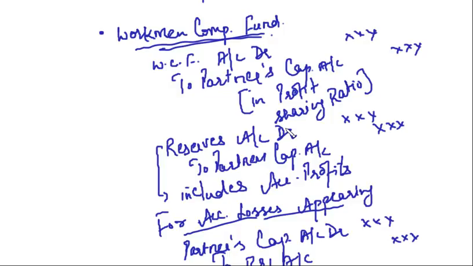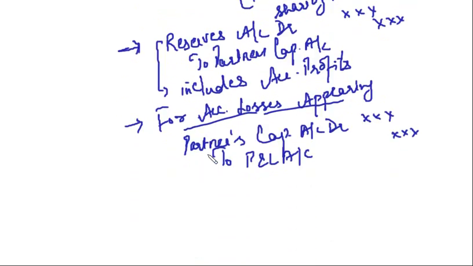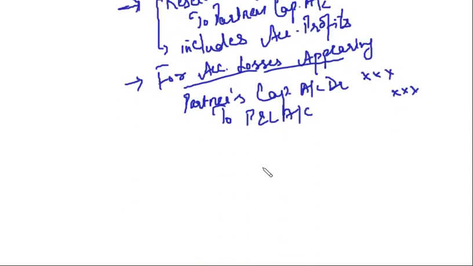Clear? So, from this, I can say that all the reserves appearing in the balance sheet on the date of dissolution will be transferred to partners' capital accounts. Make a note of this here.